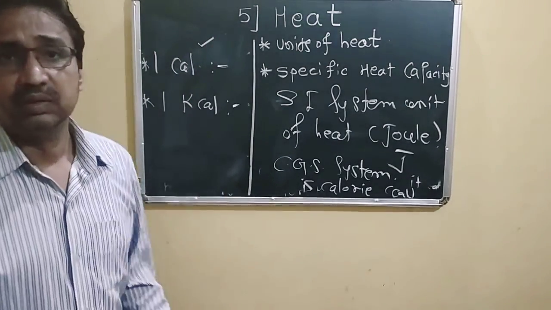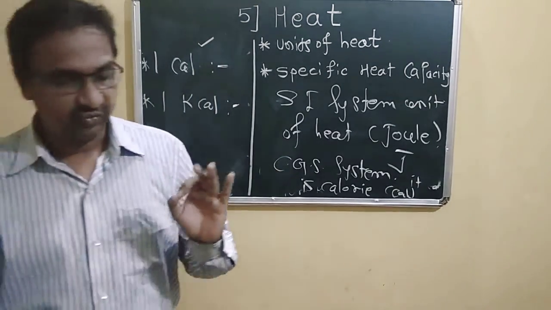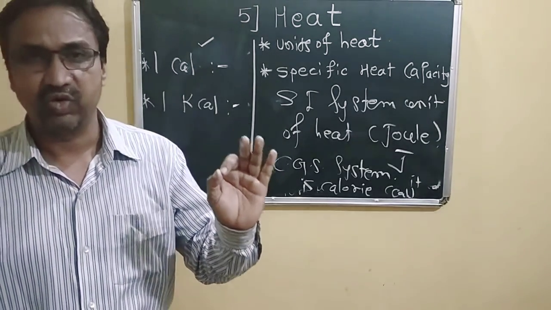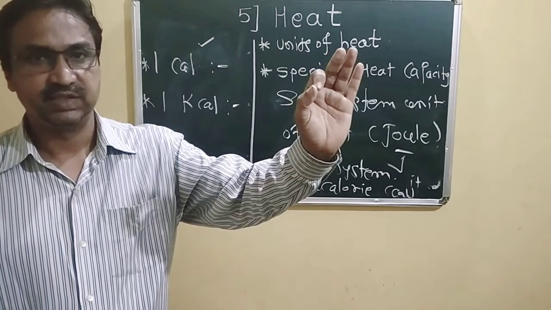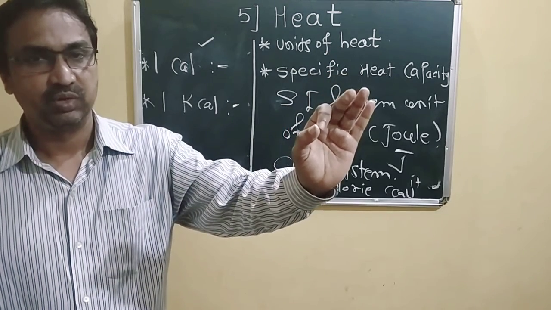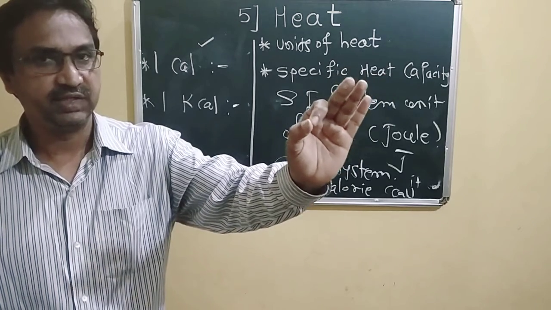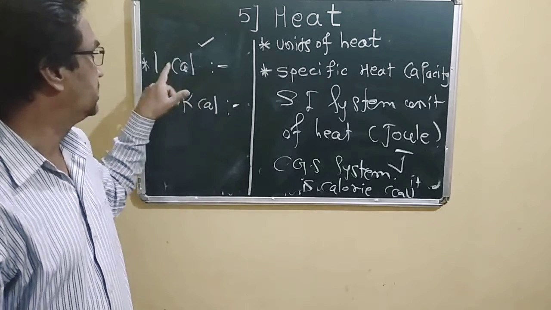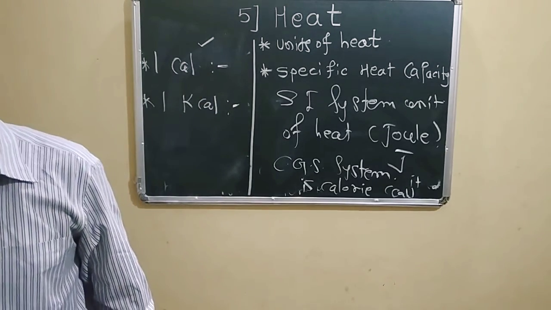Okay, the amount of heat energy required to raise the temperature of 1 gram of water from 14.5 degrees Celsius to 15.5 degrees Celsius is called 1 calorie.